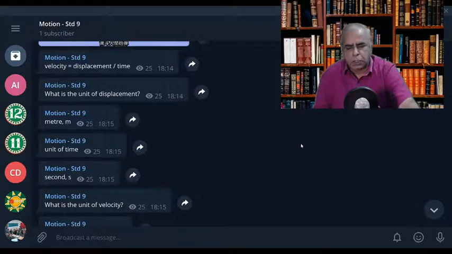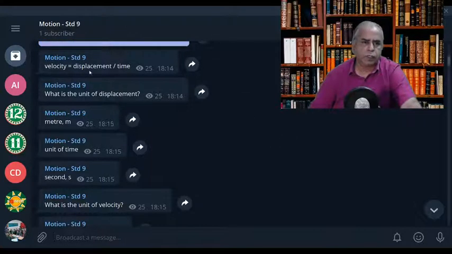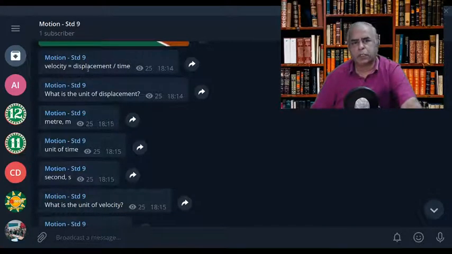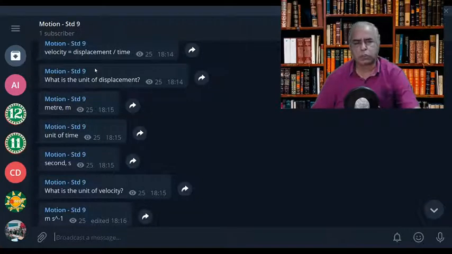Velocity is the ratio between displacement and time, whereas speed is the ratio between distance and time. Do you understand? So speed is a scalar quantity, whereas velocity is a vector quantity. Scalar means what? It doesn't involve any direction. Vector means it involves magnitude as well as direction.